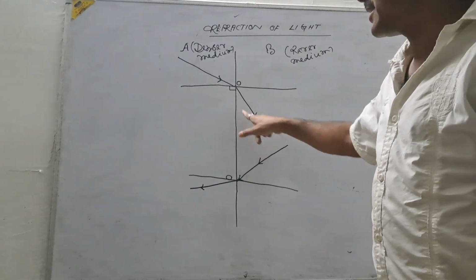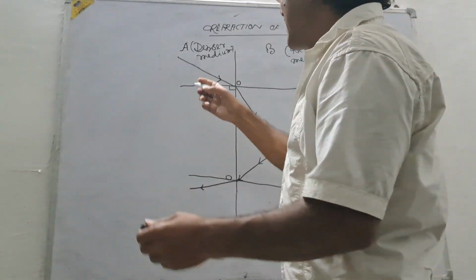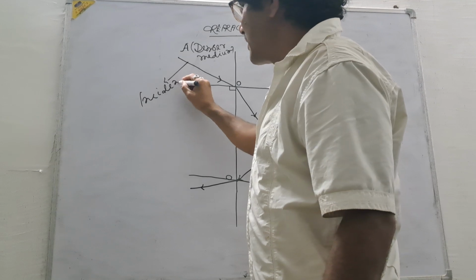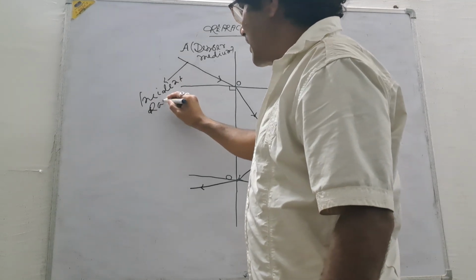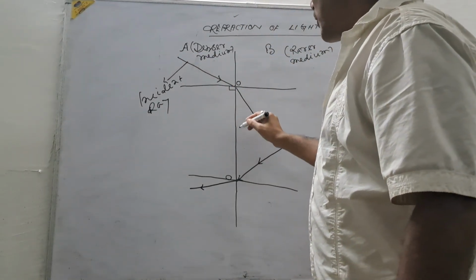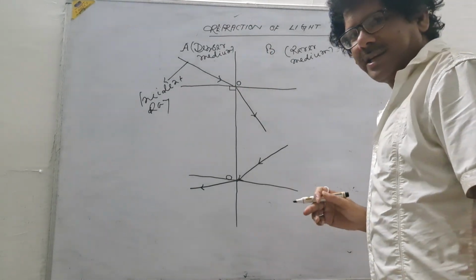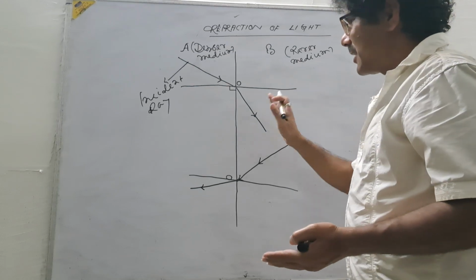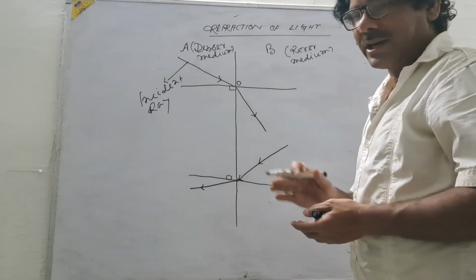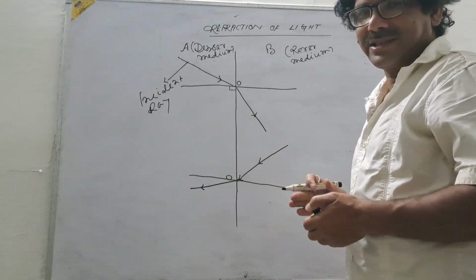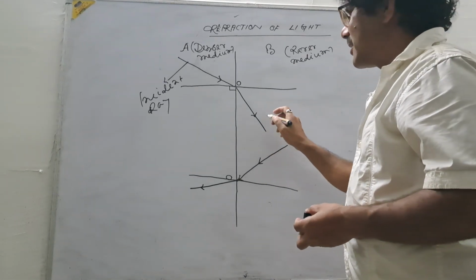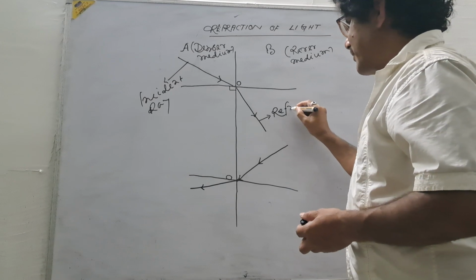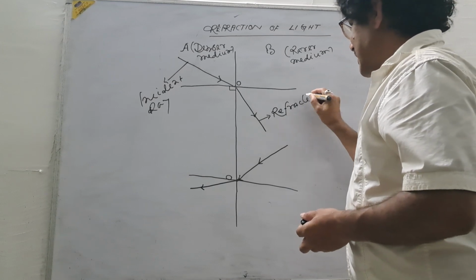This is the refracted ray, this is the incident ray.